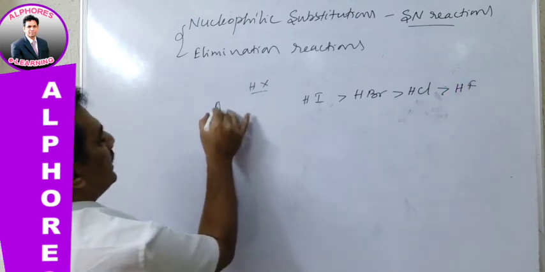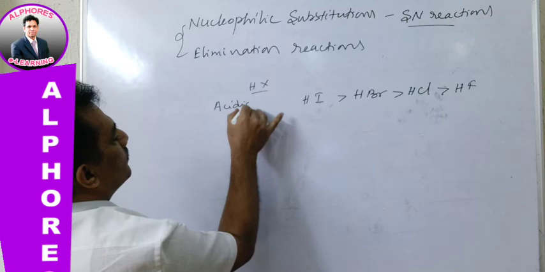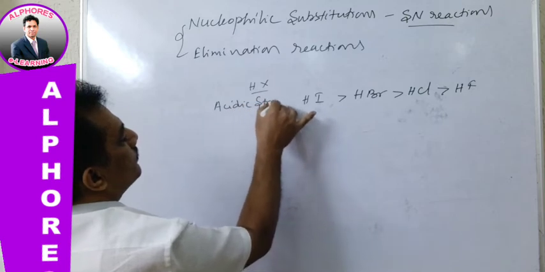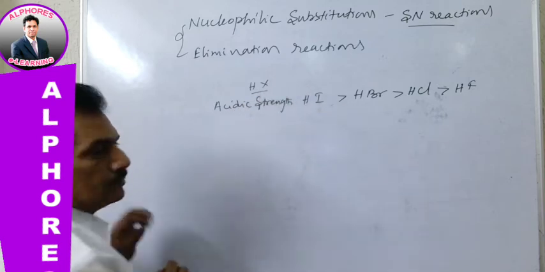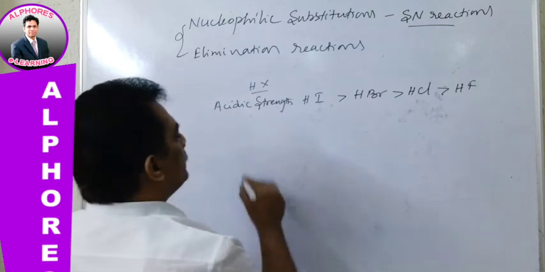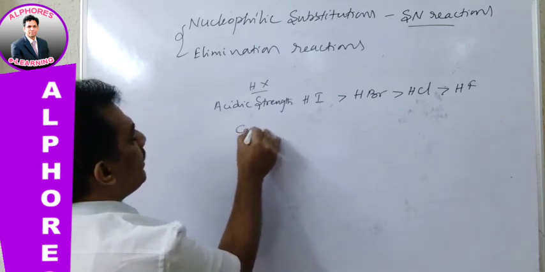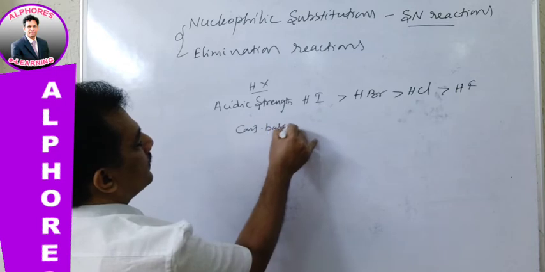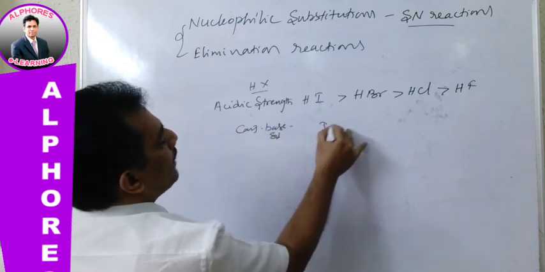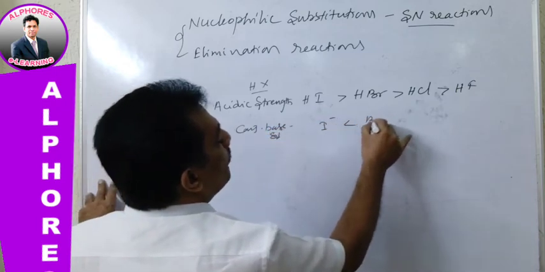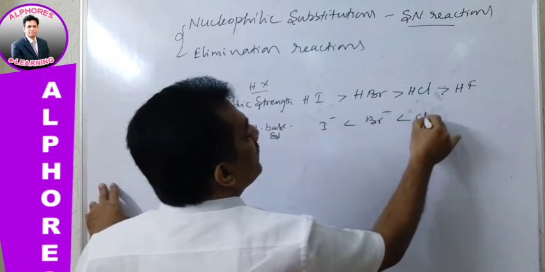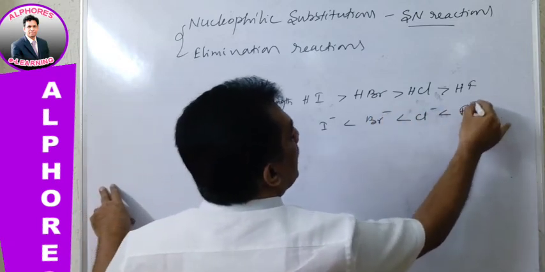This is the acidic strength order. Automatically their conjugate base strength will be I minus weaker than Br minus weaker than Cl minus weaker than F minus.